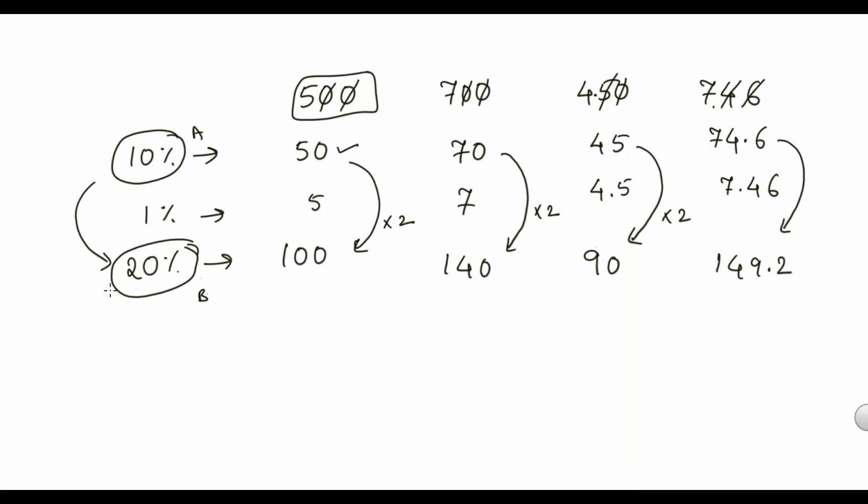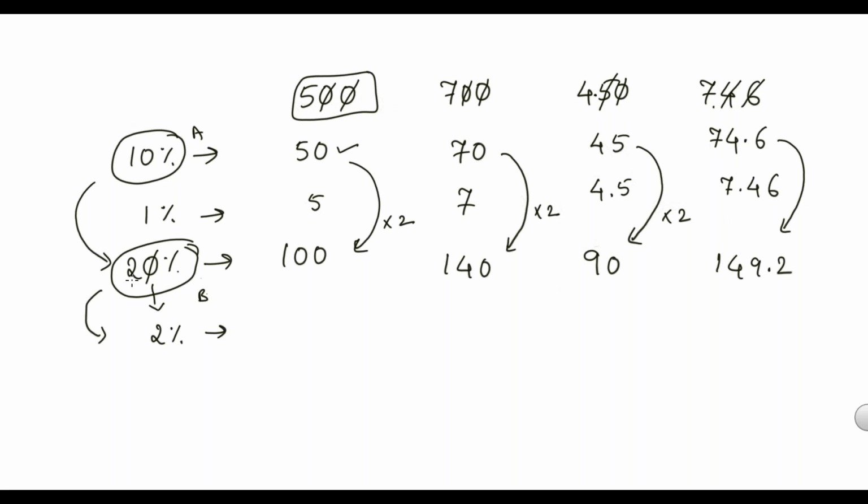Now with the help of 20%, let's say you're finding 2%. When we know the 20% value, see the difference between 20% and 2%. I just need to remove the last 0. If I remove the last 0 from 20, that will become 2%.